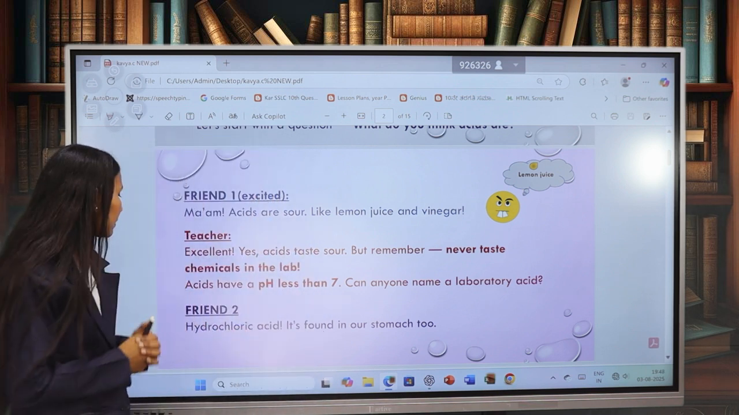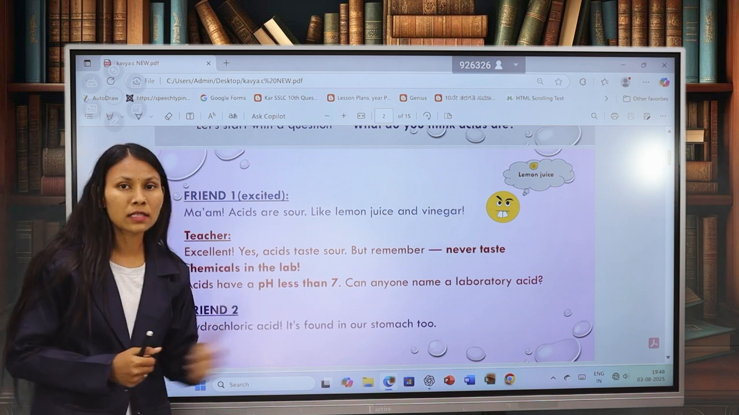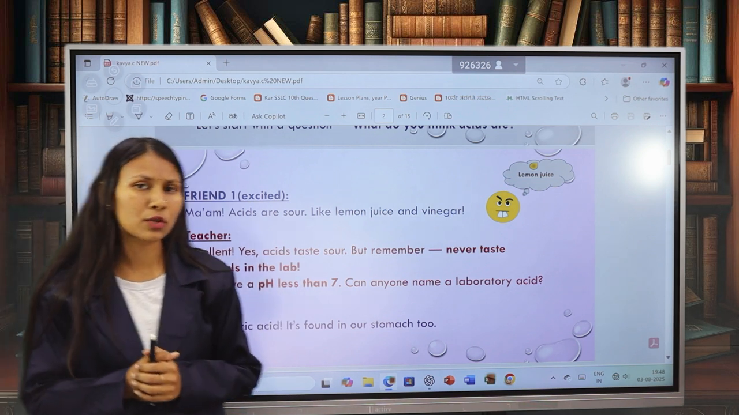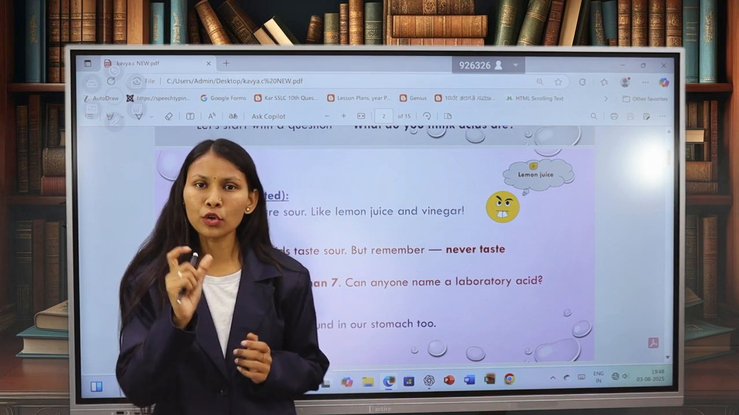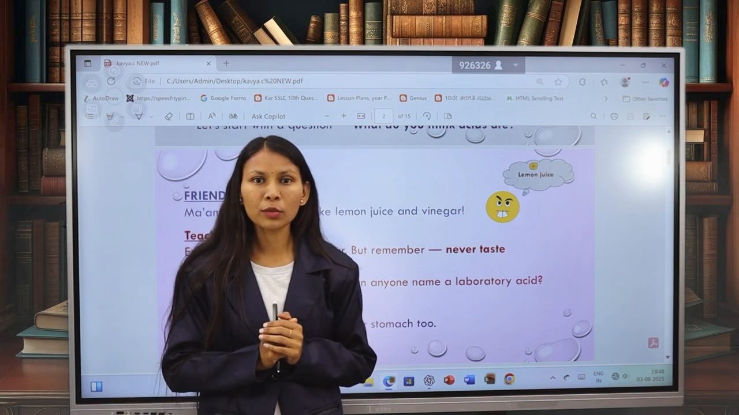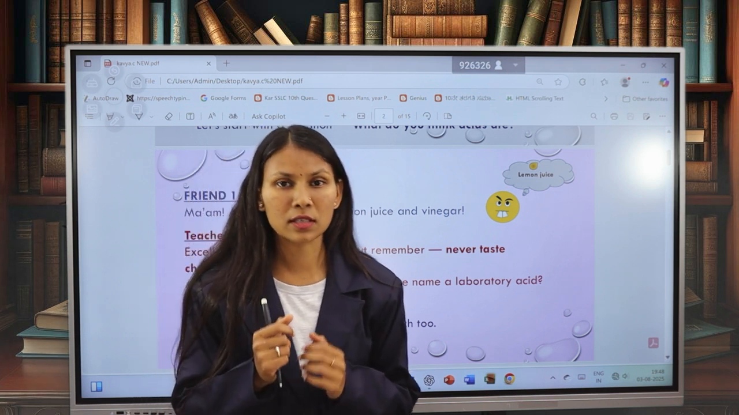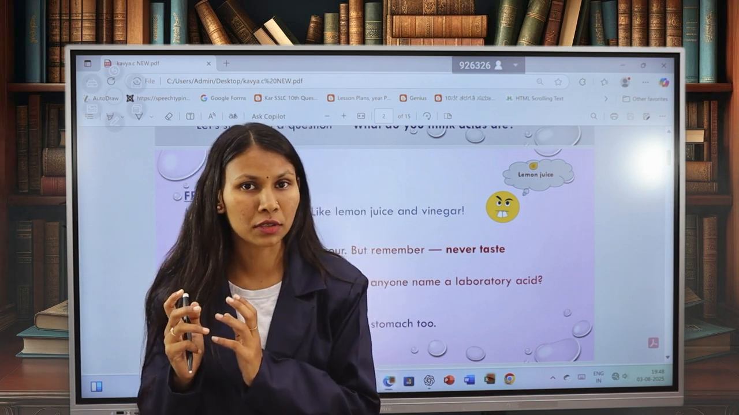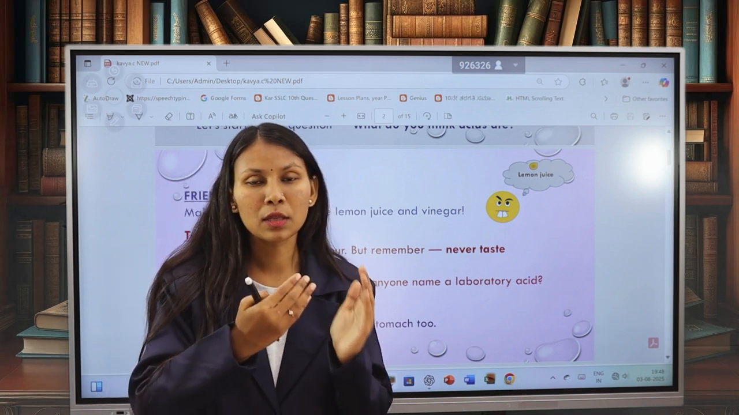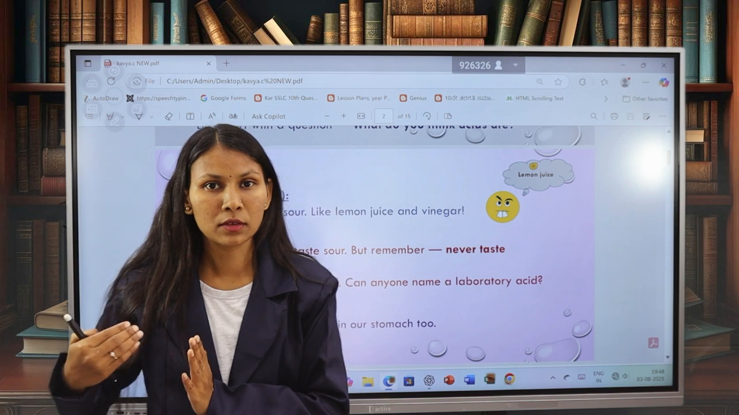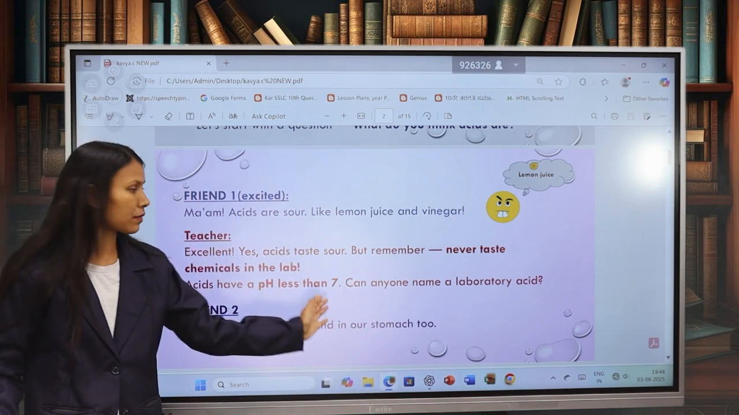Let's go next. Again, the teacher tells, acids have a pH less than 7. So what do you mean by pH? pH is nothing but the power of hydrogen, that is, the concentration of hydrogen. If the concentration of hydrogen is more, then the pH level is below 7. That is what they are mentioning, that acids have a pH less than 7.